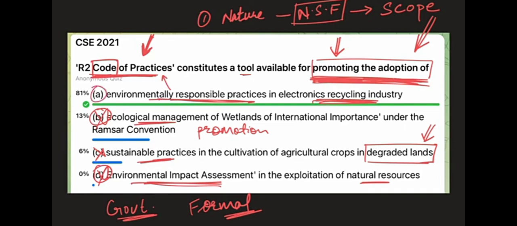Because intrinsically, unlike Bravo and Delta option, where the government was doing it formally, and it will already have its own rules and guidelines from the international conventions, in alpha option there is no intrinsic push to have environment sustainability. So external incentives can be there, and therefore the best answer to this question will be alpha only.